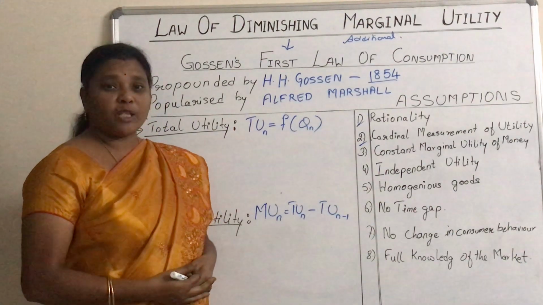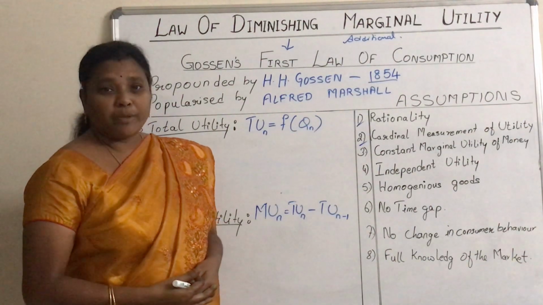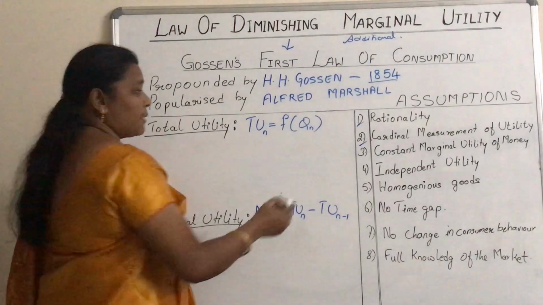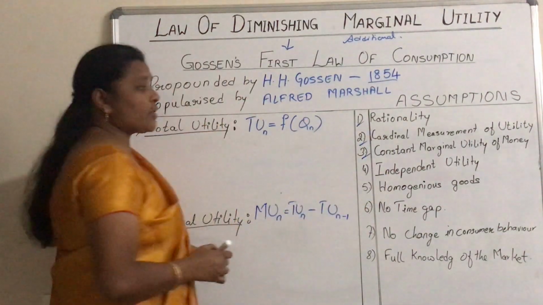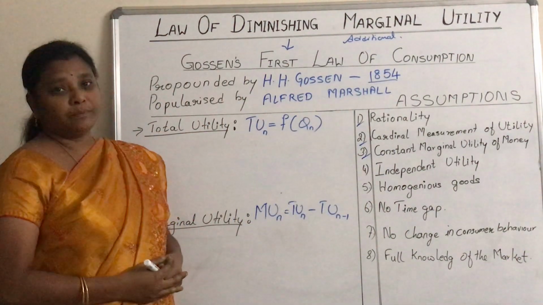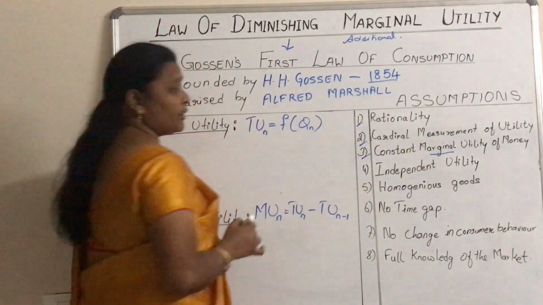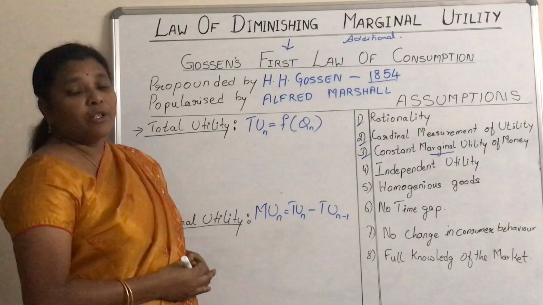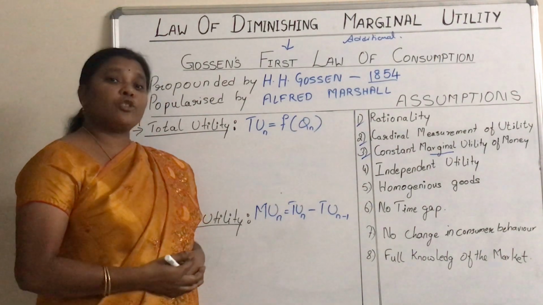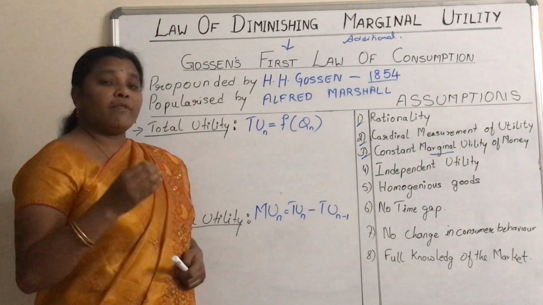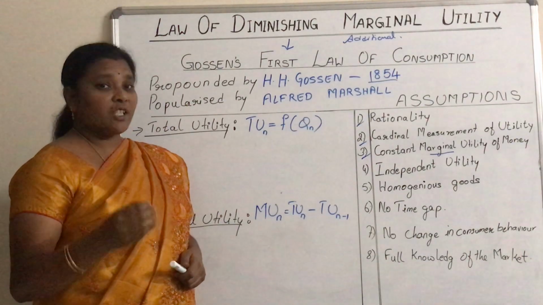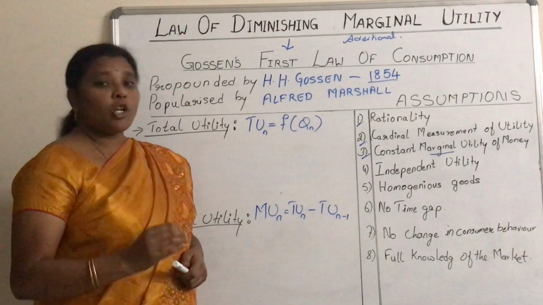The satisfaction must be measured in terms of numbers. And the other assumption is constant marginal utility of money. Marginal is additional, utility is satisfaction. So the additional satisfaction the consumer gets from the money he is spending must remain constant.